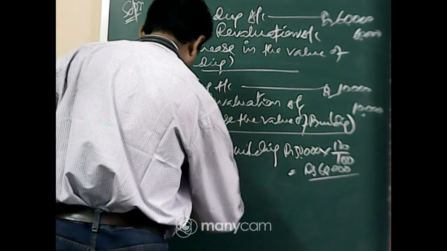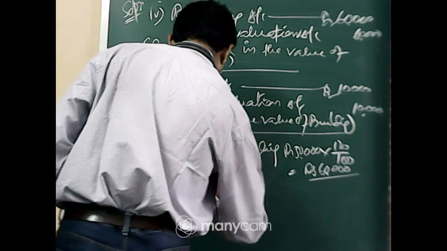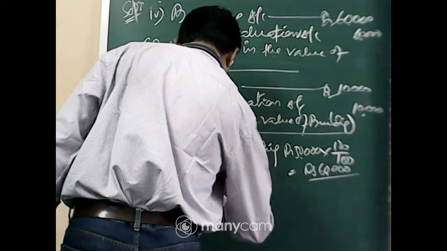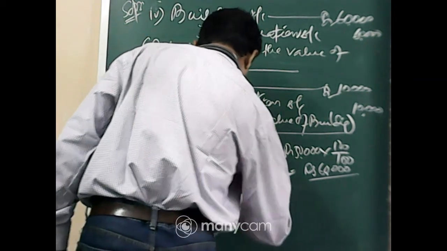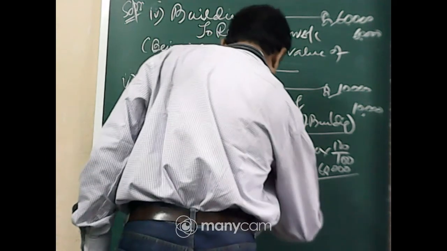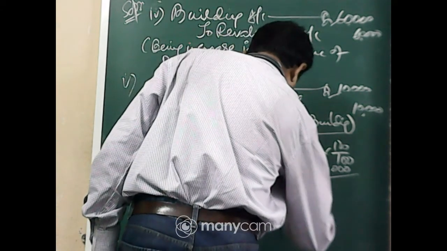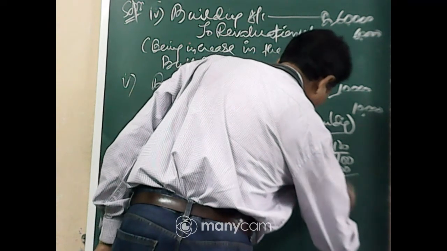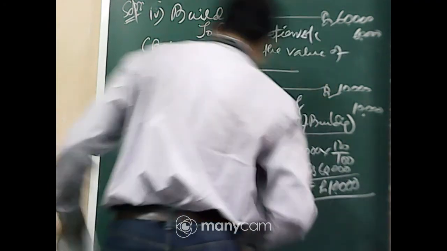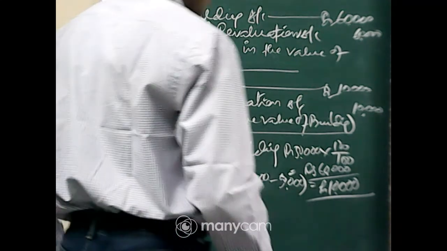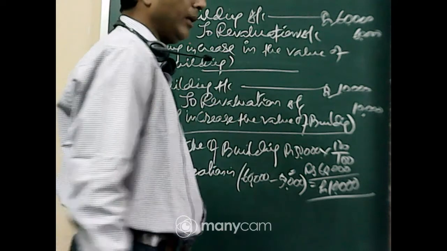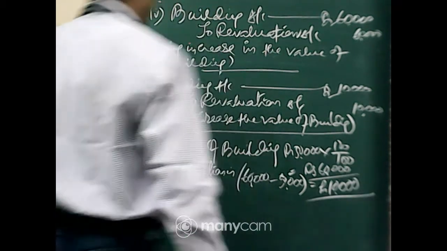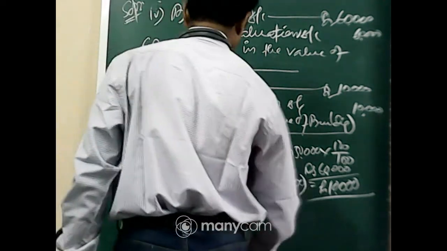The appreciation is 60,000 minus 50,000, rupees 10,000. Now the building value shown in the balance sheet is 60,000.